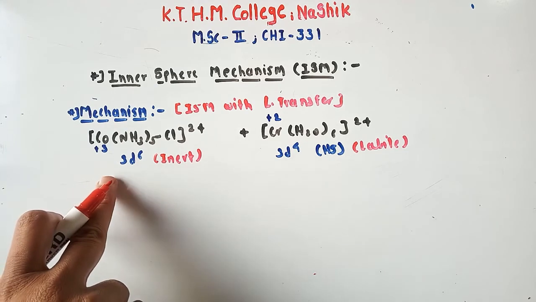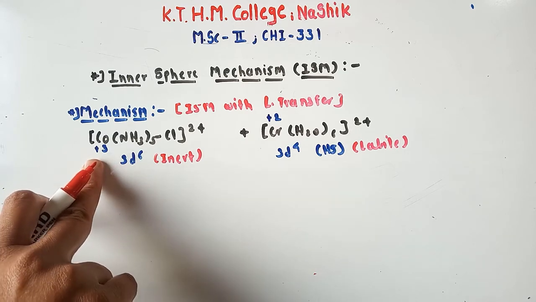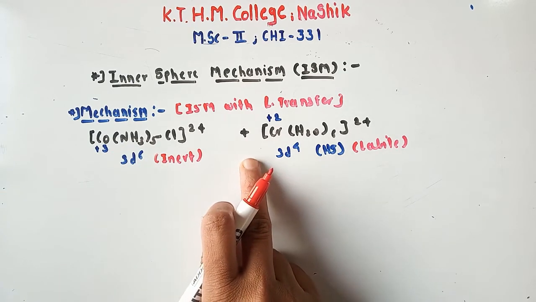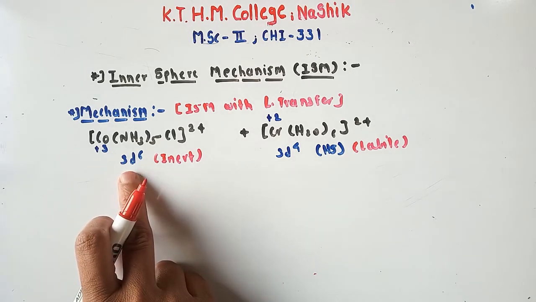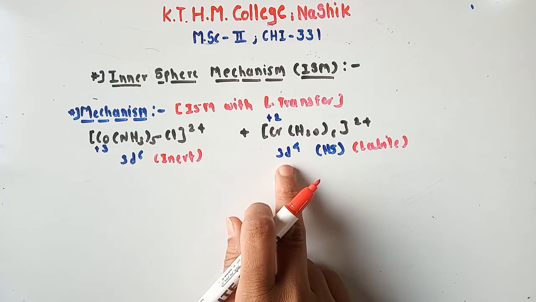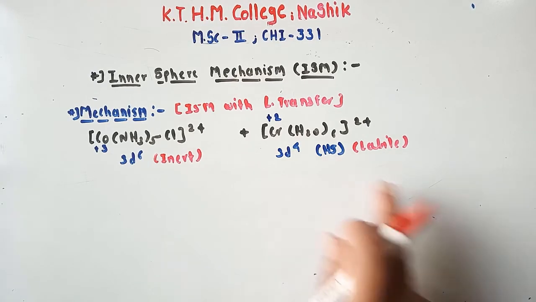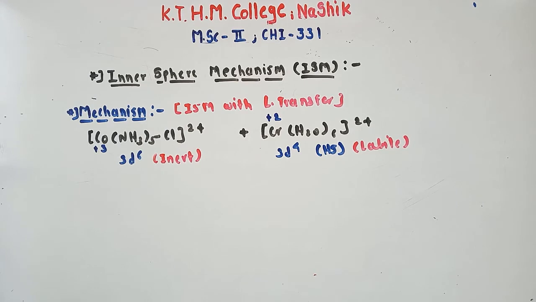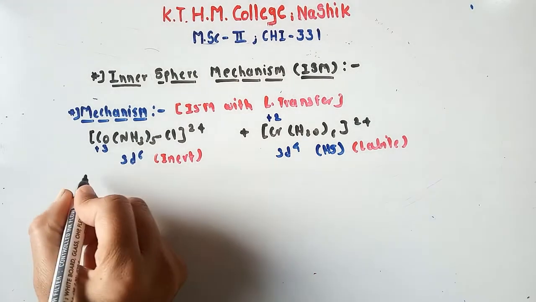See what we have to do. First we should know the oxidation state of both central metal ions. Cobalt carries +3 oxidation state, chromium carries +2 oxidation state, so the system is 3d6 here, and 3d4 here. One complex is inert and another complex is labile. So how can we say? So the steps are,